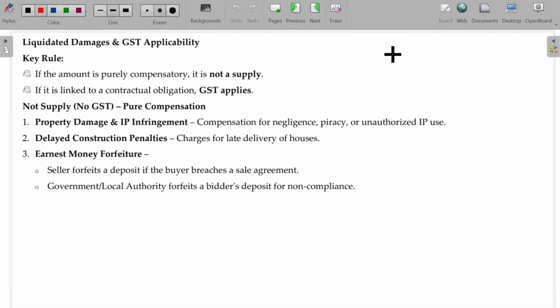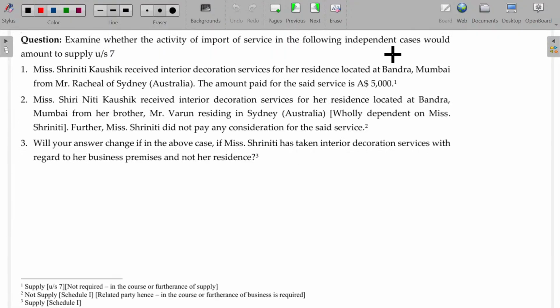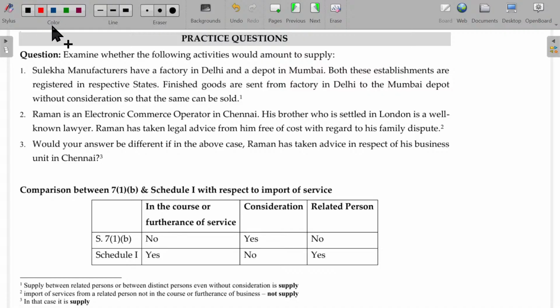Let's now try to finish up this illustration. Suleika Manufacturers have a factory in Delhi and a depot in Mumbai. So one is in Delhi, another one is in Mumbai. Naturally, he will have two registration numbers, GST numbers, establishments of distinct persons, because it's a factory establishment. Both these establishments are registered in their respective states. This is registered in Delhi, this is registered in Maharashtra.